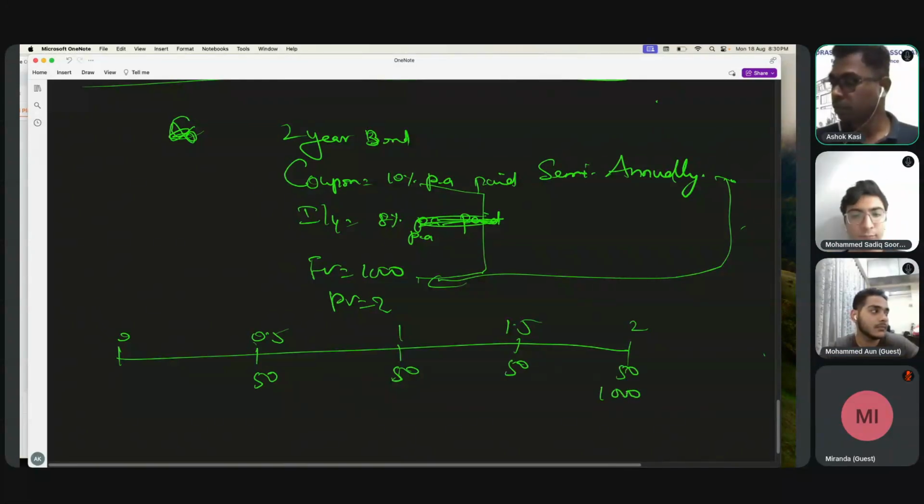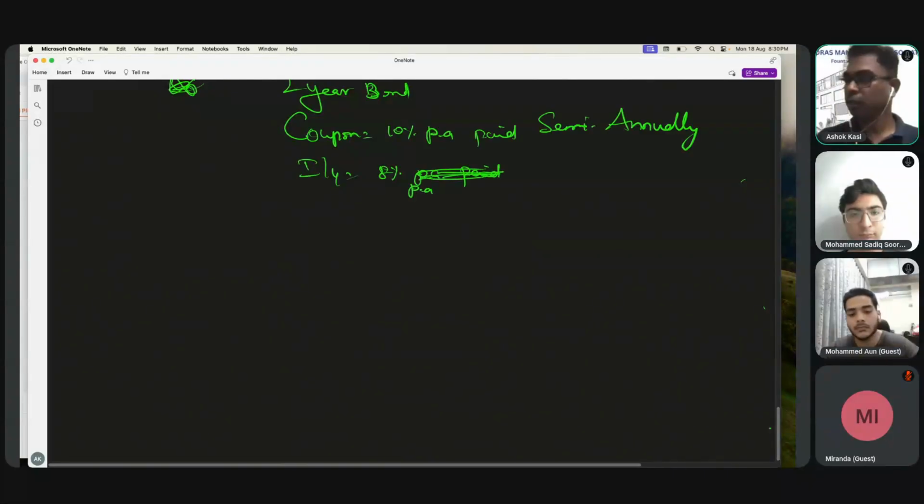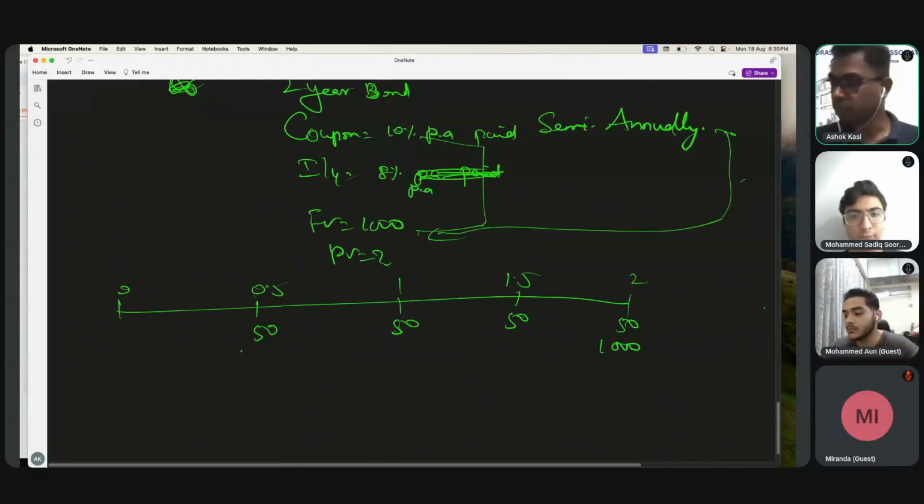And then finally 1000. Now, if I have to discount this, how will I discount? What do you think? Try 1 plus. What should I write here? 20%? No, not 20. See, this is for half a year. This is for 1 year. Ideally, we should take IY, right?